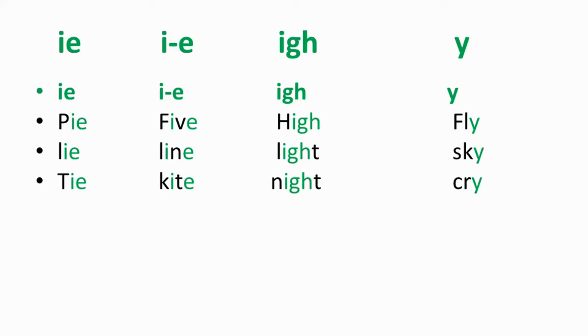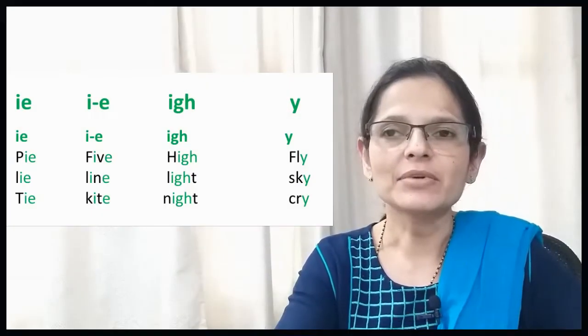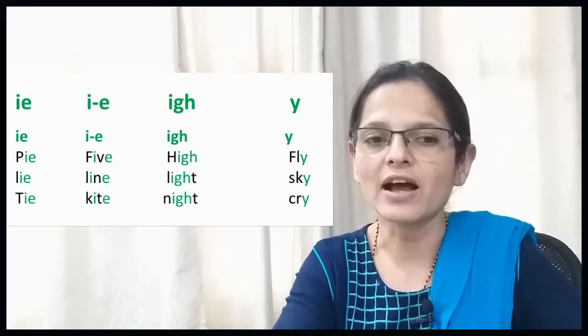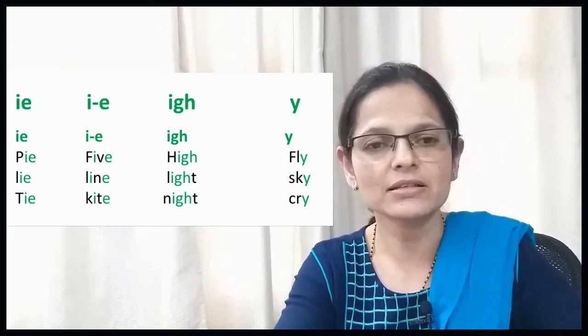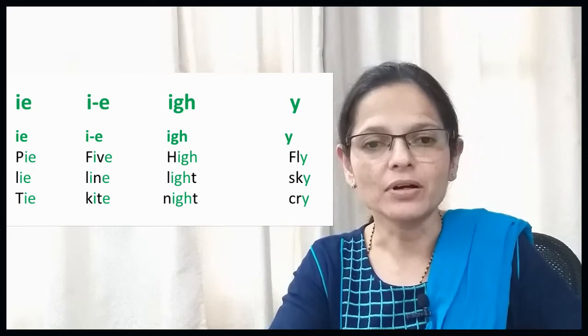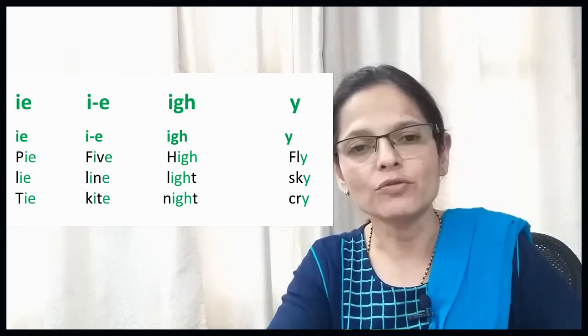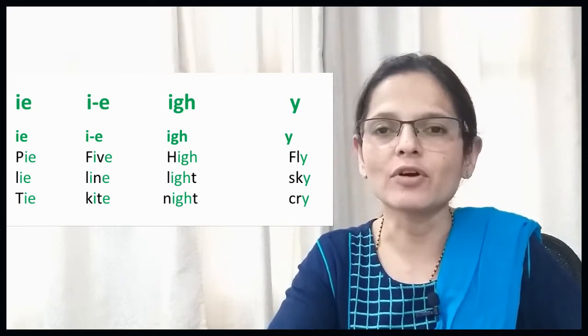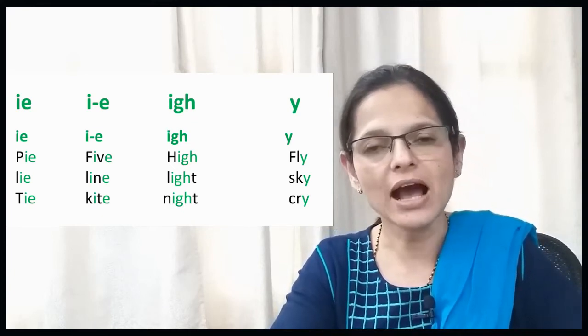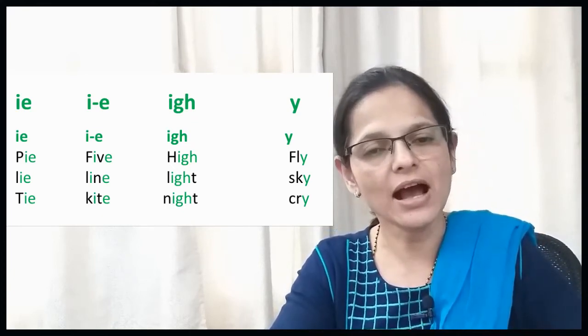And again Y is there over here. At some times when it is followed by a consonant, it will take the sound of I. Let us take some examples. P sound is P, so P and I E, so again sound will be I because we have got another vowel E, so E will go silent. So P, I, pie. L, I, lie.